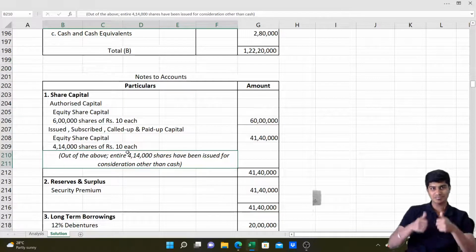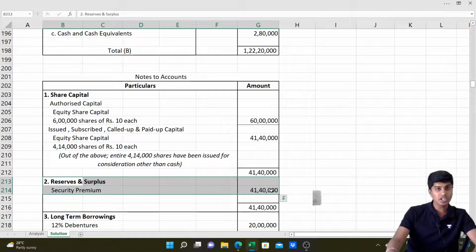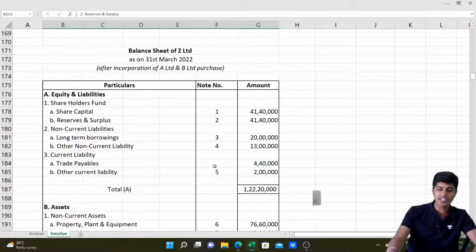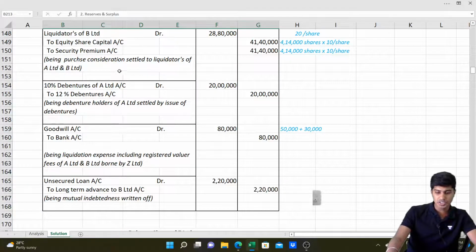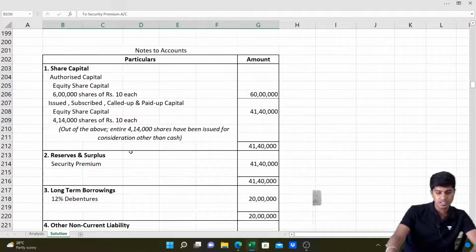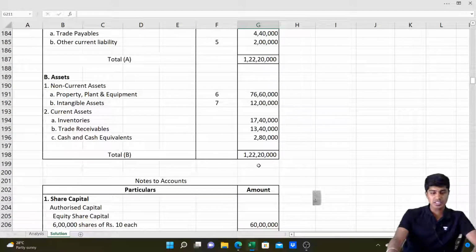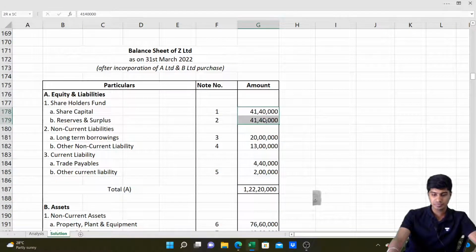I have disclosed the same. Got it, everyone? Then we have reserves and surplus, 41,40,000. We'll write that also. That's again security premium on issue of these shares. See, this security premium. There is no capital reserve or any other reserve arising. So I've written that 41,40,000 here. So 41,40,000 of share capital, 41,40,000 of reserves and surplus. I posted to balance sheet simultaneously.